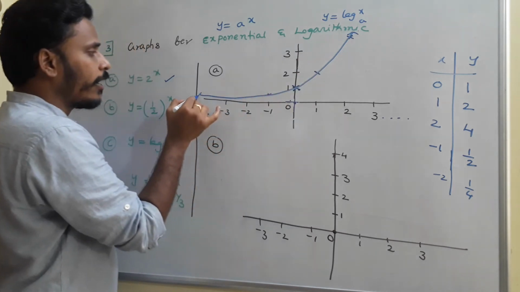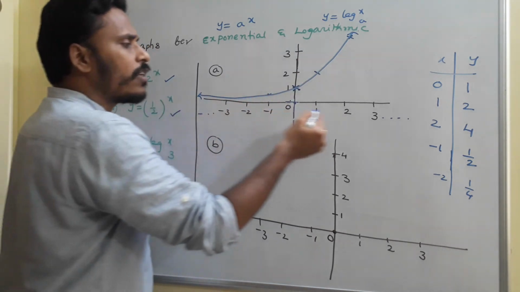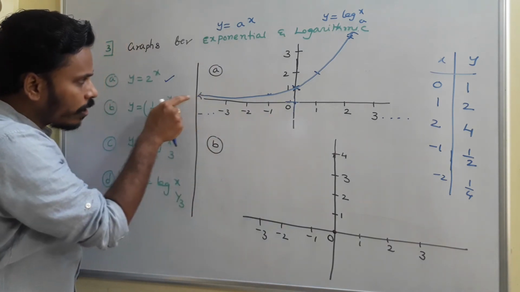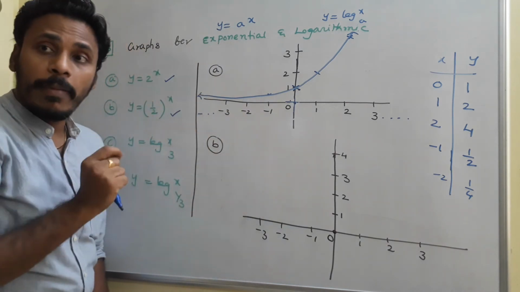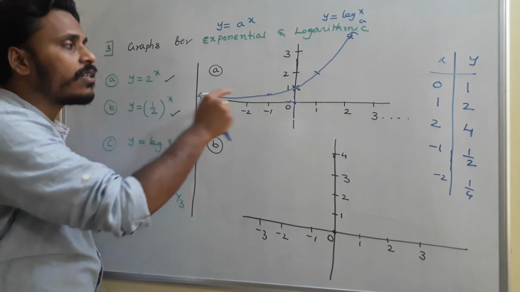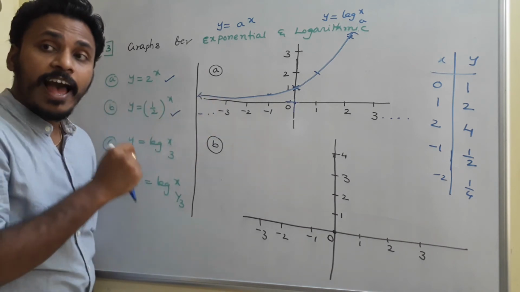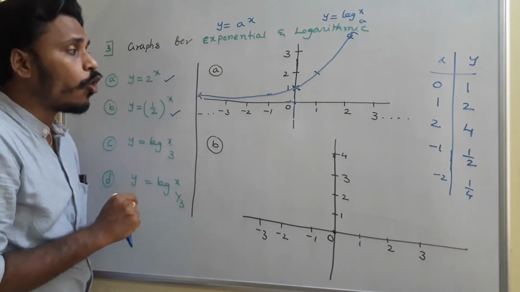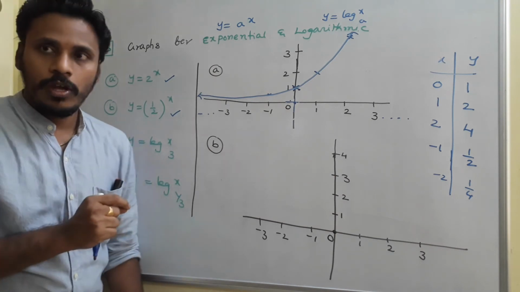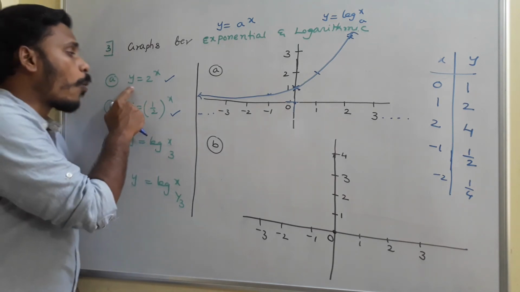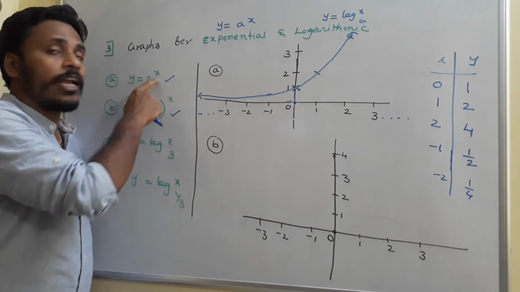Okay, you need to indicate by 2 arrows. See, if you increase the values, the graph will go on like that. If you decrease the values, the graph will go on like that. But the graph never touches, never intersects this x-axis. If the graph intersects the x-axis, what does it mean? The value of y is 0. If y is 0, then only the graph intersects. But we know that y can never be 0 for any value of x.